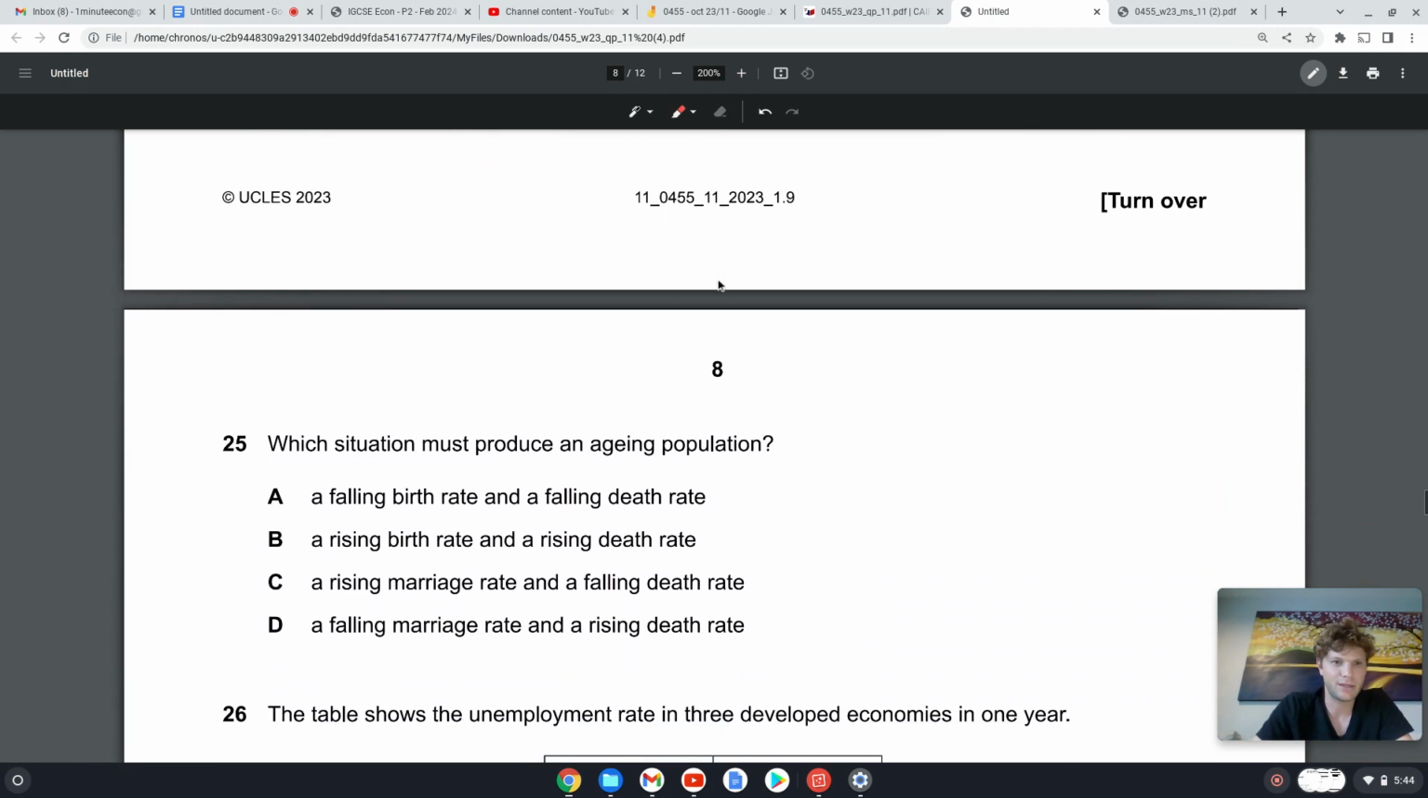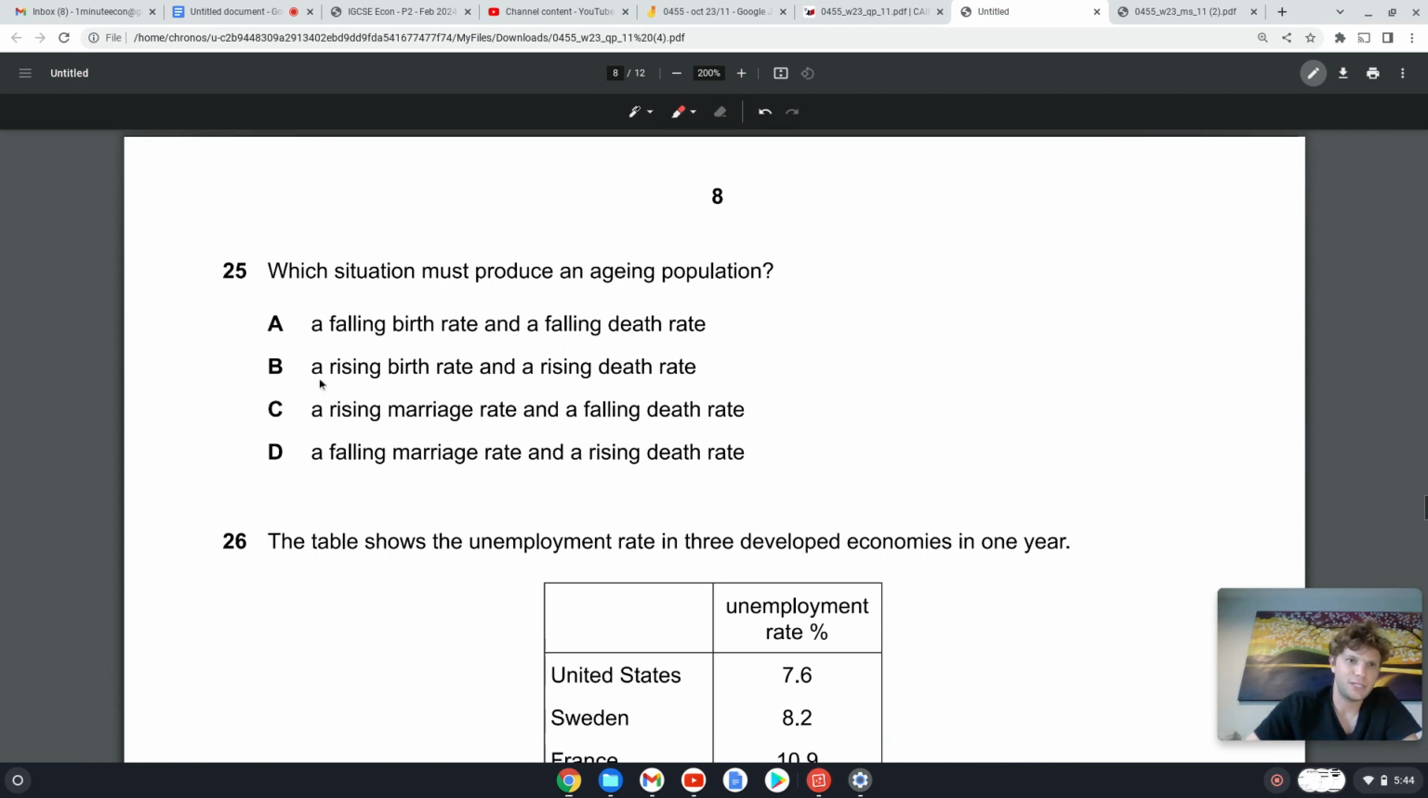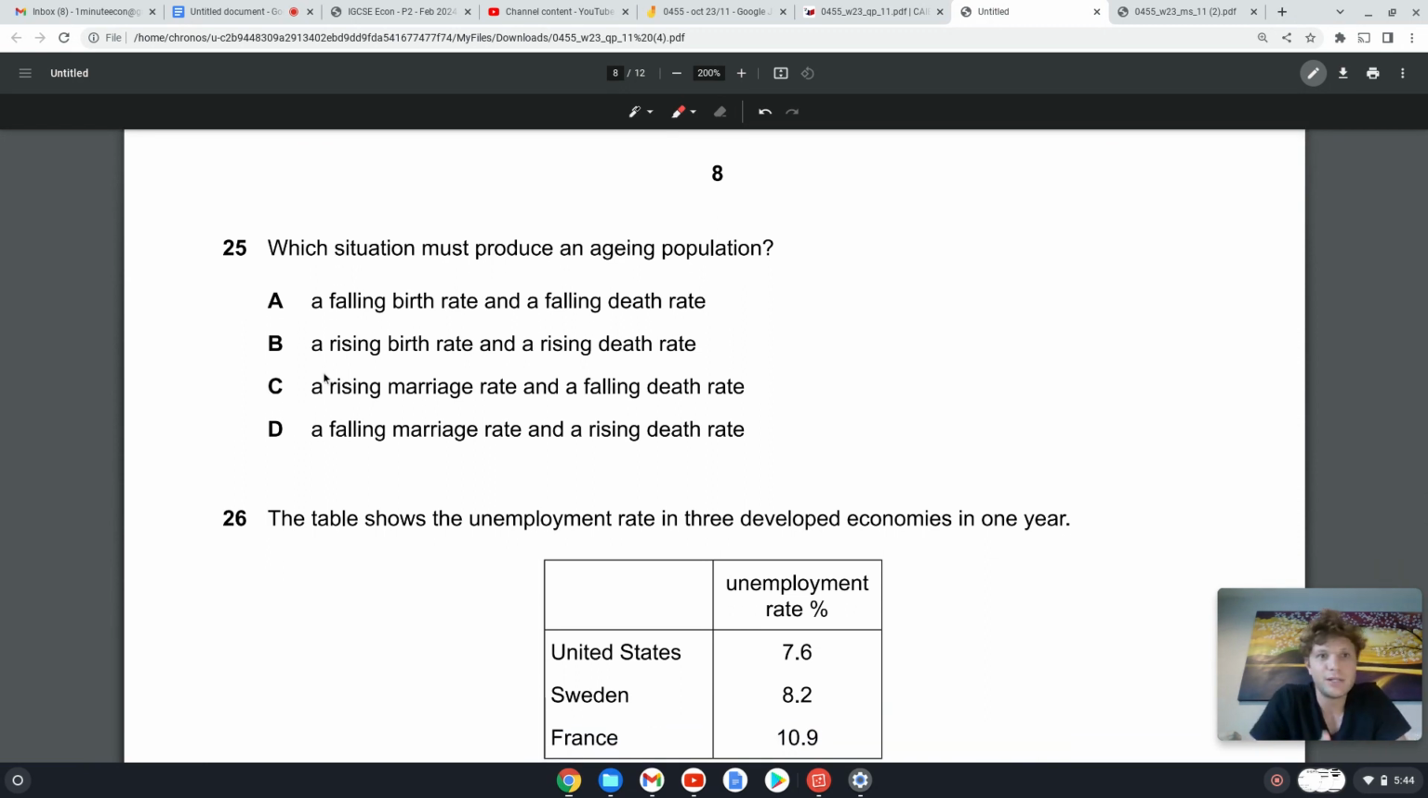Okay, 25. Just a few questions to go, guys. Keep it up. You're doing really well. Which situation must produce an aging population? A falling birth rate, so fewer people are being born, and a falling death rate, so older people are basically living longer, so then we're going to have an aging population. Okay, fewer people being born and people taking longer to die means we will have an aging population.